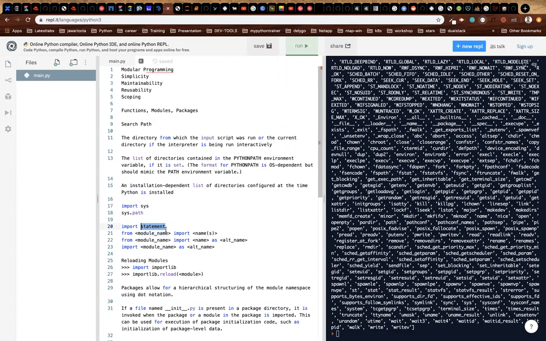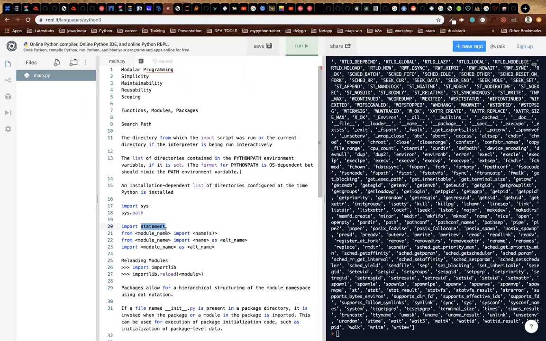For example, when you say import os, it is going to check in the current folder first. Is there a file called os.py in the current directory? If it is not there, then it goes to a list of directories, from a special environment variable in the system, like PYTHONPATH.